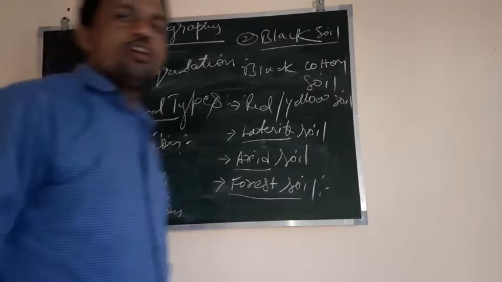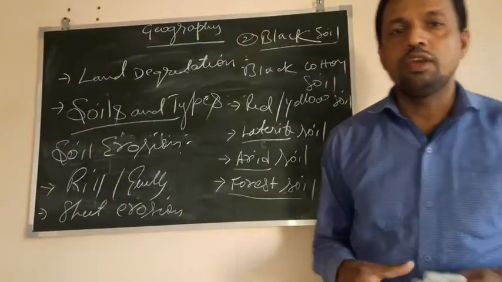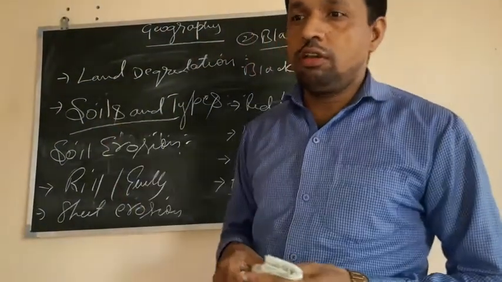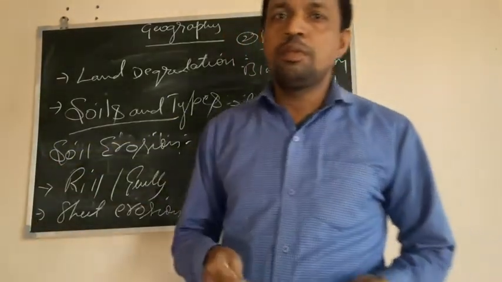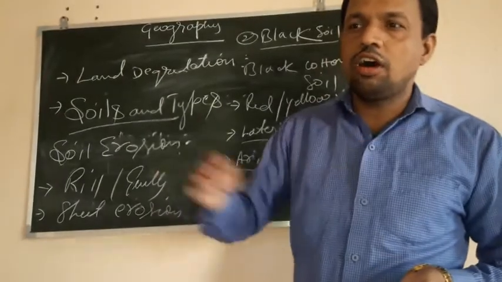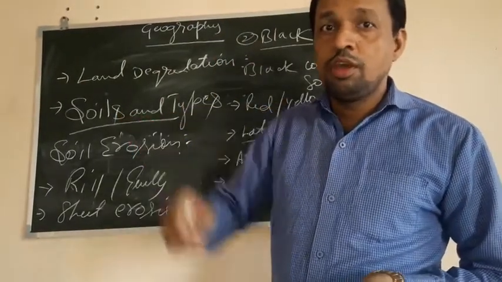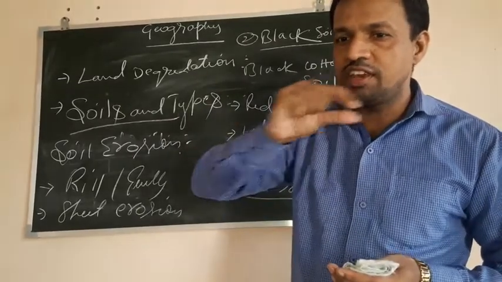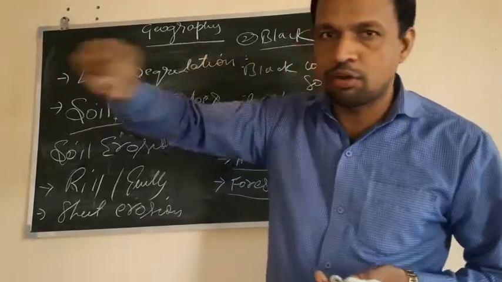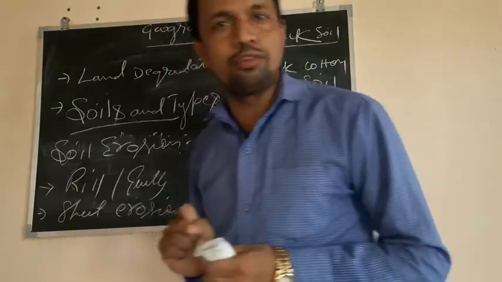Now, what is rill erosion or gully erosion? See, after the rainfall, water moves to the low-lying area. When the water moves, with the force of water, it carries the uppermost layer of soil. When the movement of soil with the rainwater takes place in finger-like strips, very small, narrow, that is known as rill erosion.